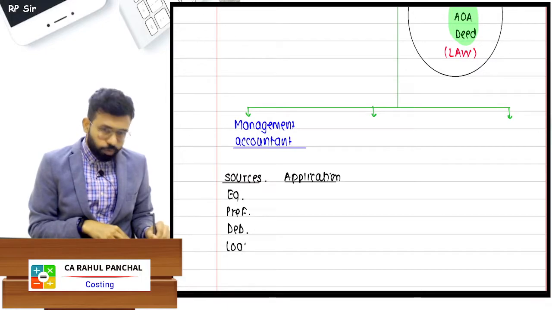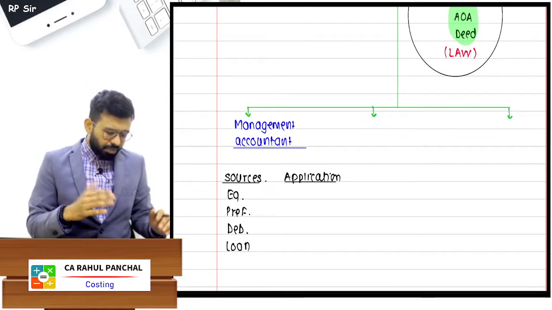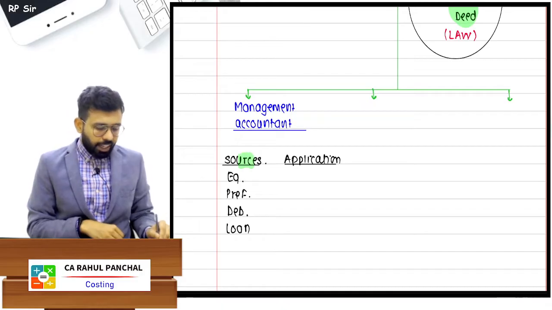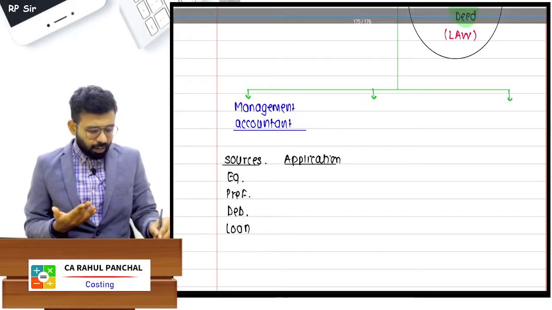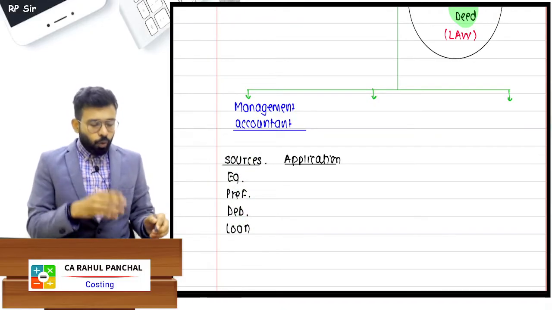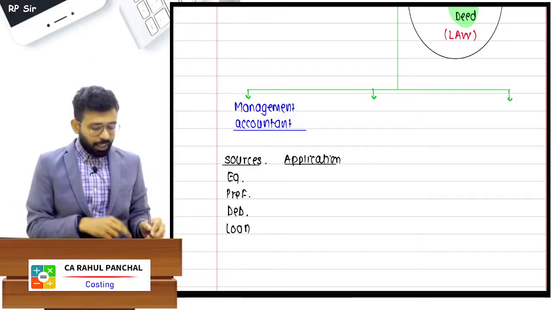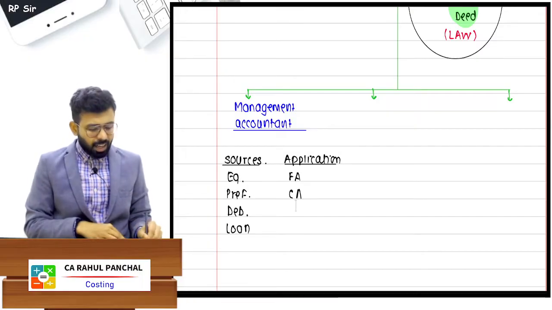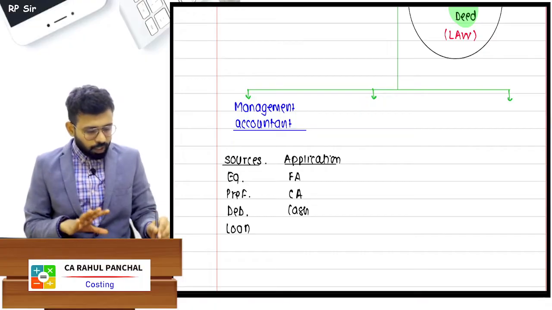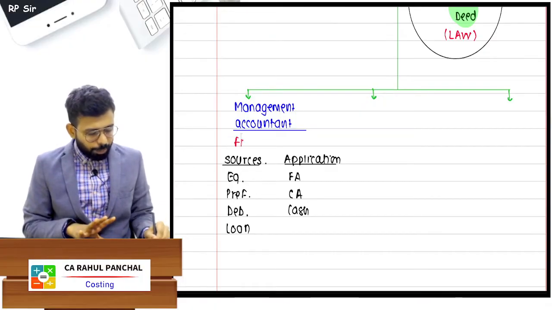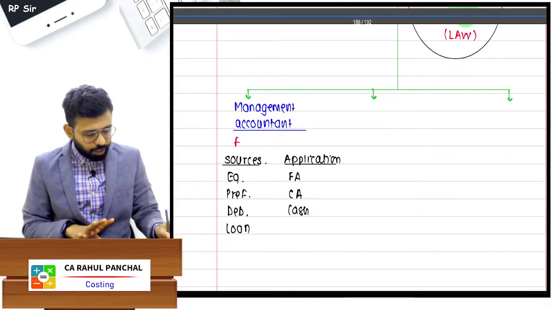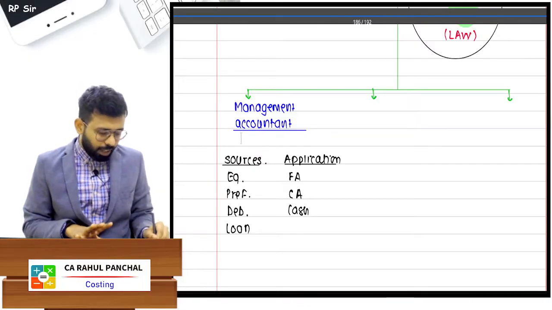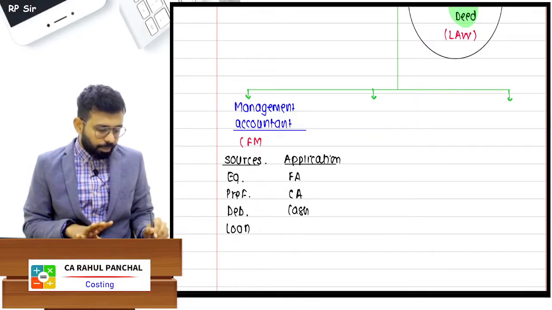You can take a loan from the bank if you need funds. So that structure will be decided: how much money you want from which source. Once you have the money, you will have to decide how much to invest in fixed assets, how much to invest in current assets, and how much cash should be there in our bank account. So there will be one accountant who comes into the picture, the management accountant, who will decide all this. And there is one subject known as FM, financial management.